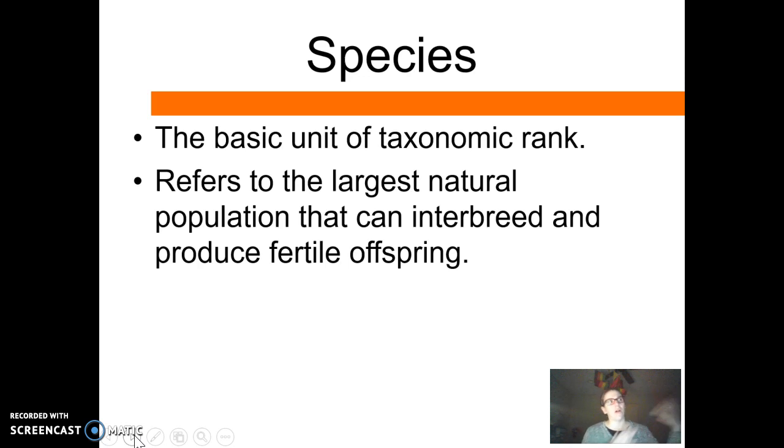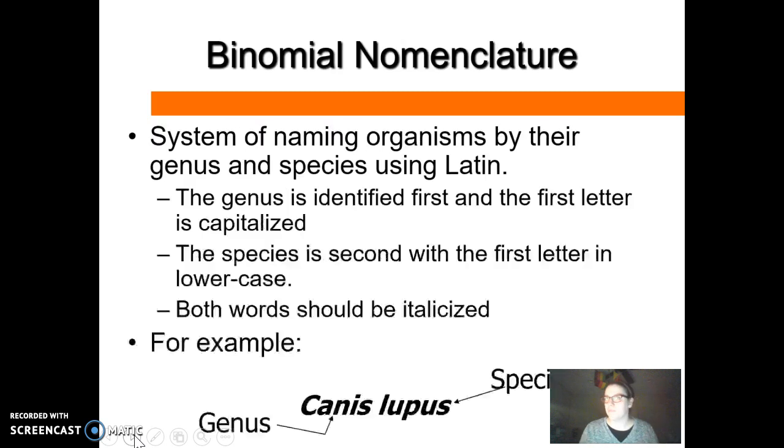So now we've talked about all of the classification side of the science of taxonomy. Now we need to look at the naming side. Good news, the naming side is much simpler. So when we talk about naming an animal, the taxonomic system uses binomial nomenclature. Now all that means is binomial means two names, and nomenclature means how we name things.